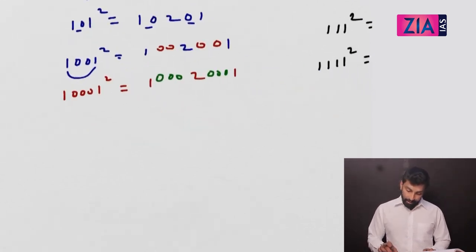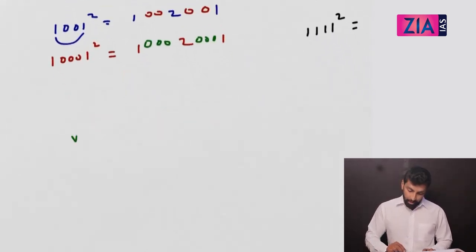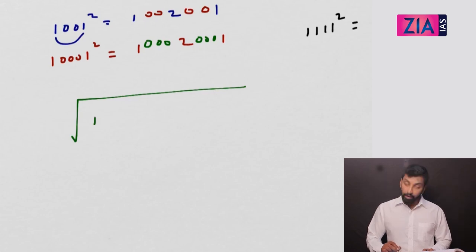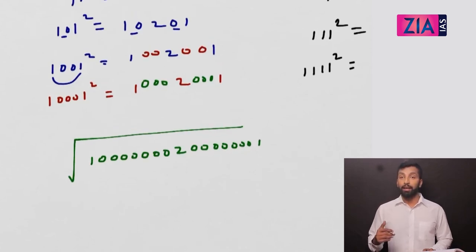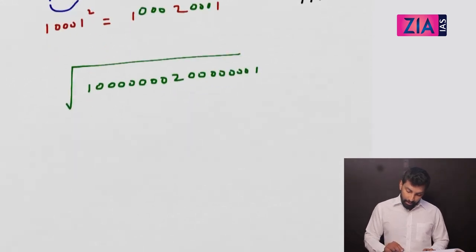So one question which I have seen is, you need to find root of 1, 7 zeros, 1, 2, 3, 4, 5, 6, 7 zeros, then 2, then 7 zeros. See, this is how you make the question. I have discussed the concept and this is a question. This is a question which is asked, but this is the way you make a question, right? So 7 zeros you can see here.